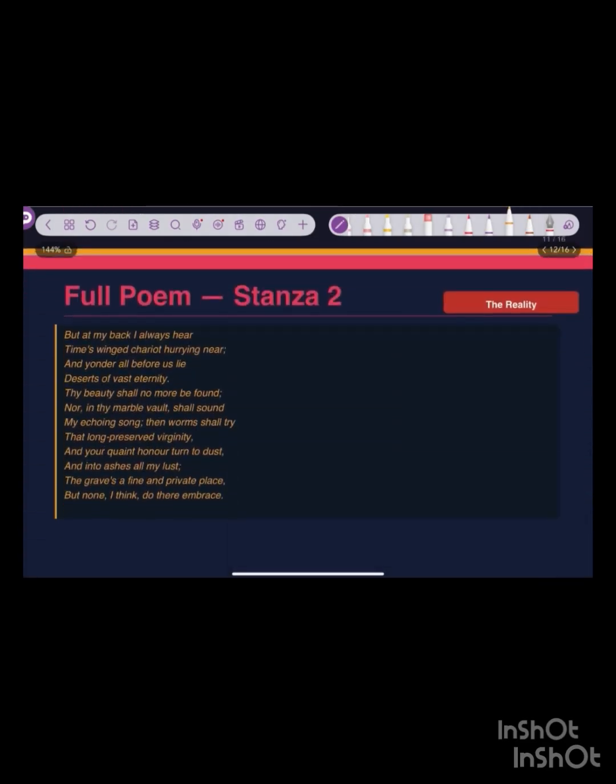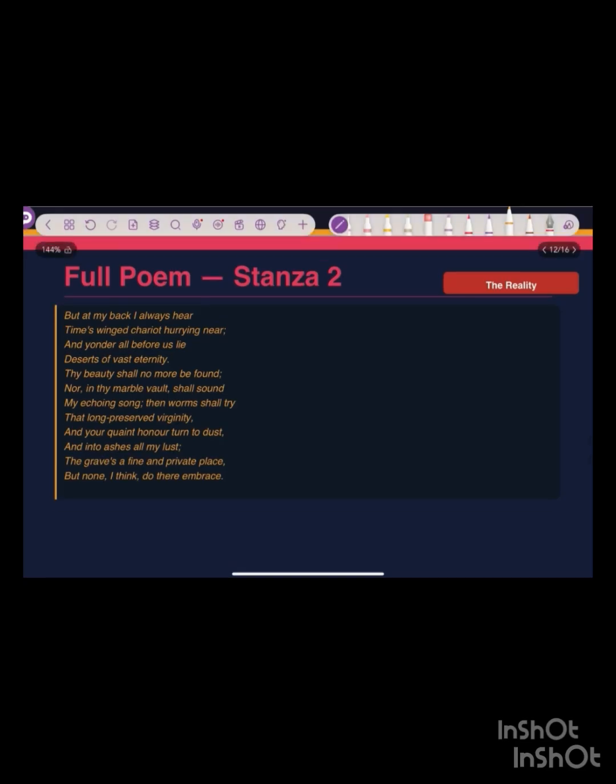Let's move to the second stanza. But at my back I always hear Time's winged chariot hurrying near, and yonder all before us lie deserts of vast eternity. Thy beauty shall no more be found, nor in thy marble vault shall sound my echoing song. Then worms shall try that long-preserved virginity, and your quaint honor turn to dust, and into ashes all my lust. The grave's a fine and private place, but none, I think, do there embrace. So this is the reality.